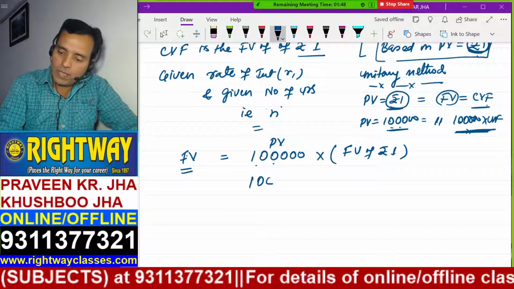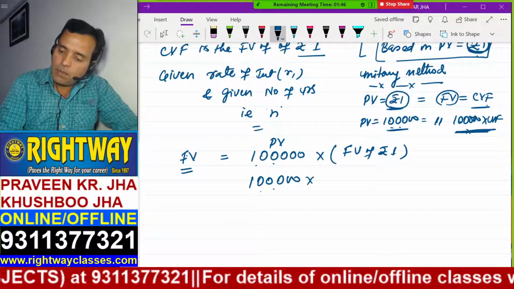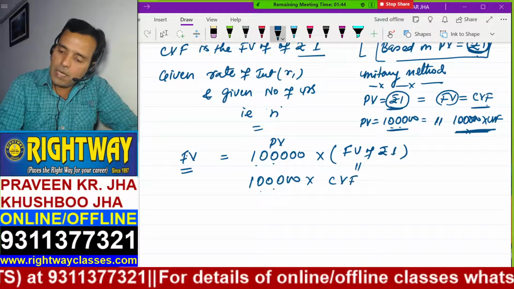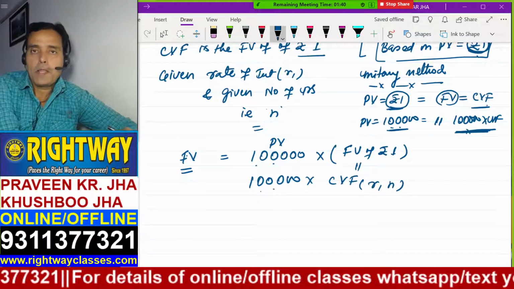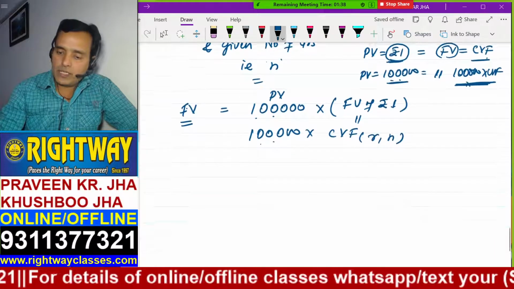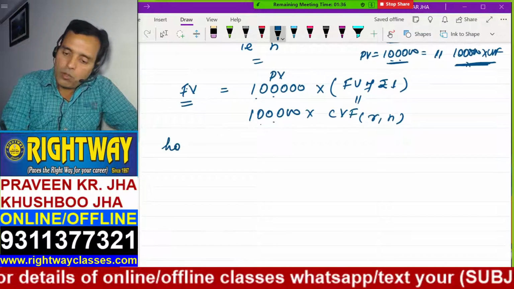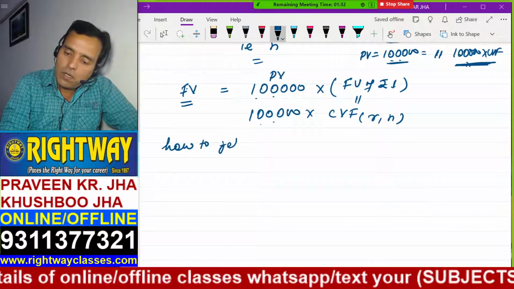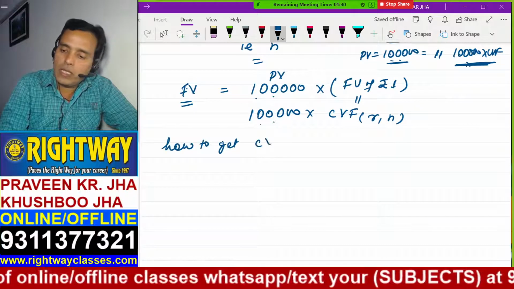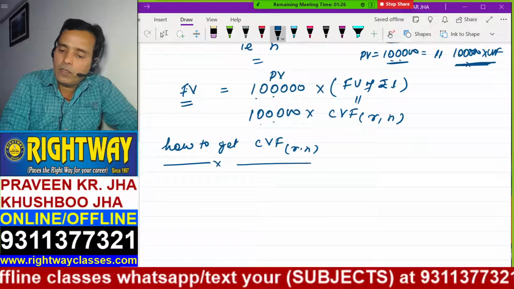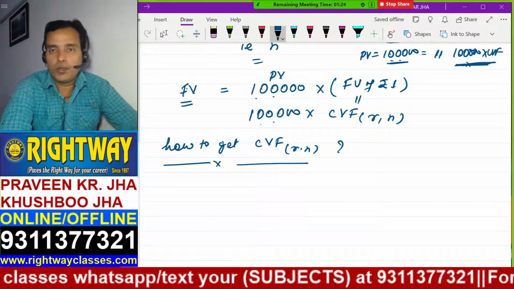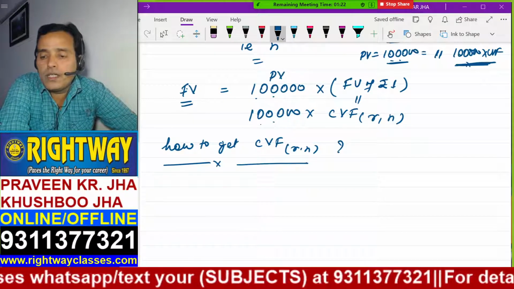So this 1 lakh multiplied by CVF, at given rate and given number of years. Now the question is how to get CVF, given R and given N. And you will be pleased to know that you do not have to calculate this CVF.